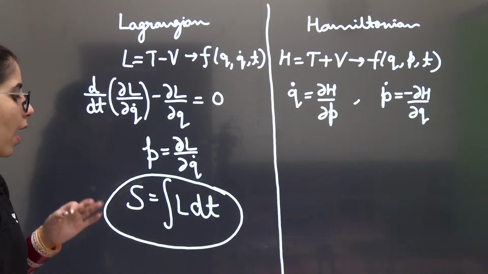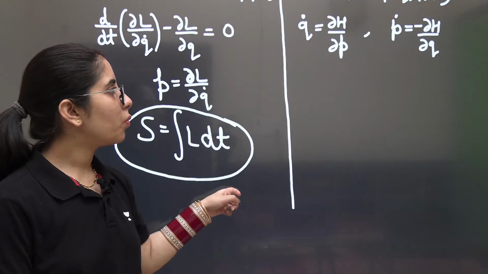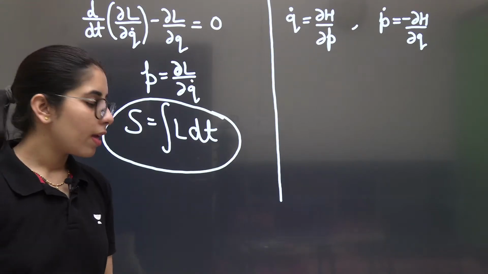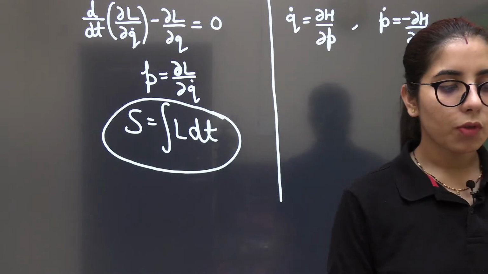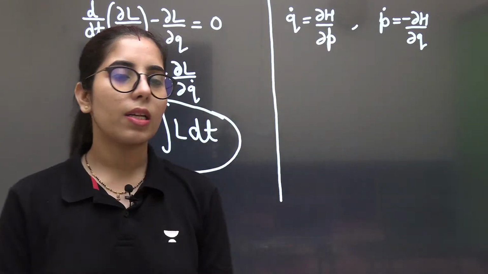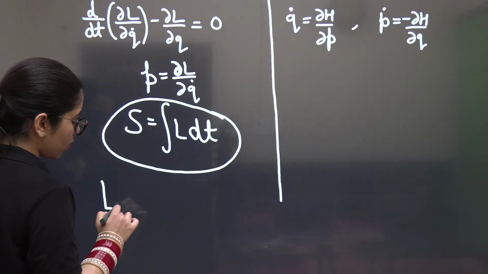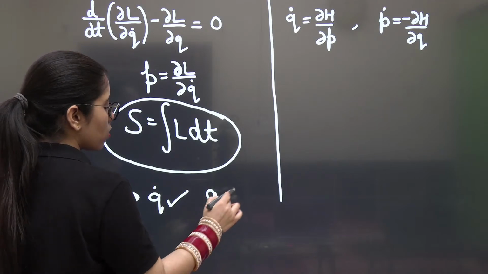At the same time, related to Lagrangian, one more point I would like to introduce is related to the presence of coordinates. For example, let's say the Lagrangian is there and q dot is present in the Lagrangian, but q is not present there.